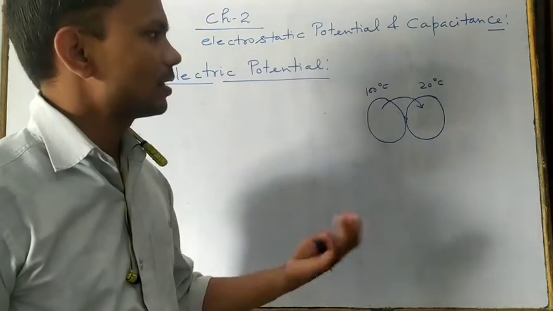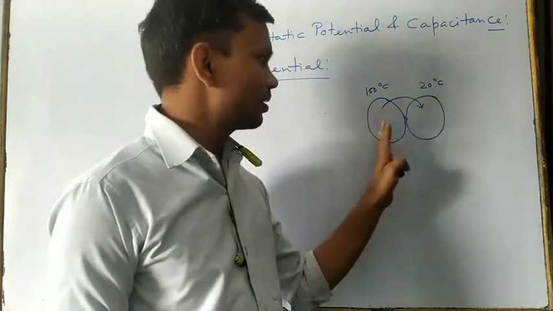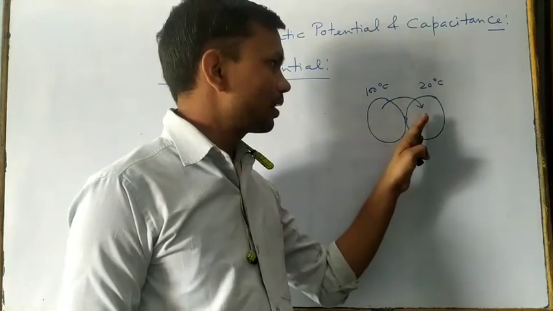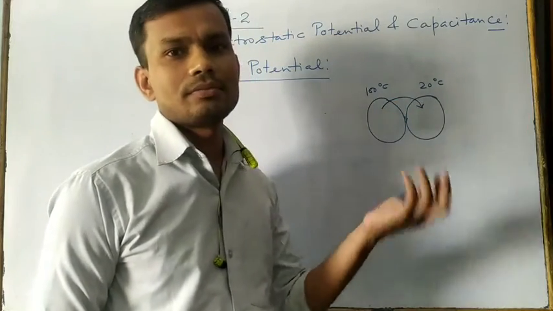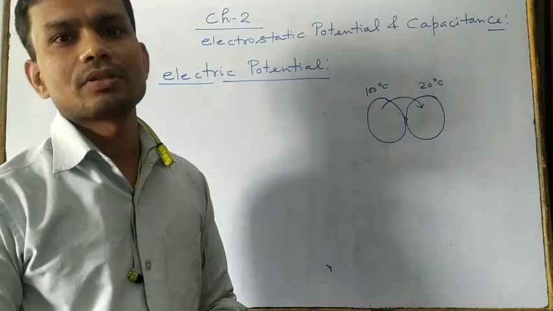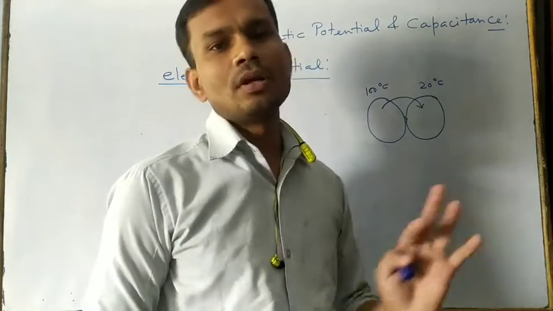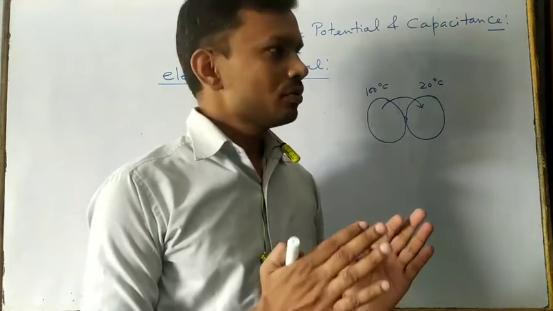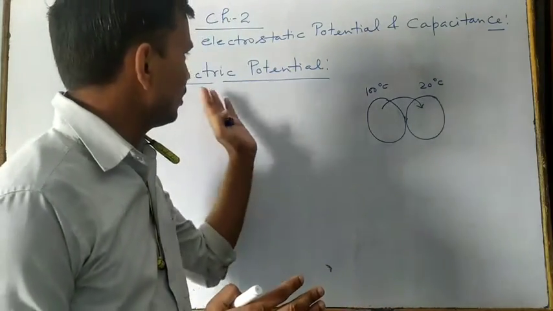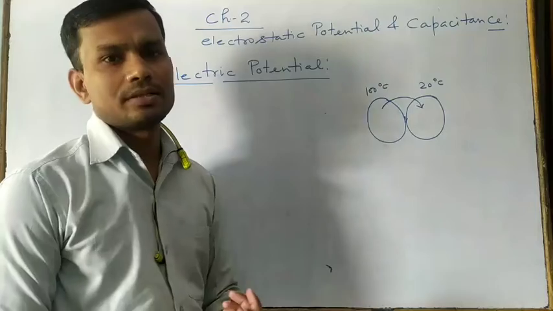This is always possible. In general, if two bodies are in contact with each other, and one has a higher temperature and the second has a lower temperature, then the flow of heat is always from higher temperature to lower temperature. So here you have to see electric potential.